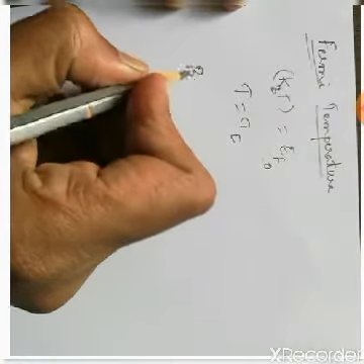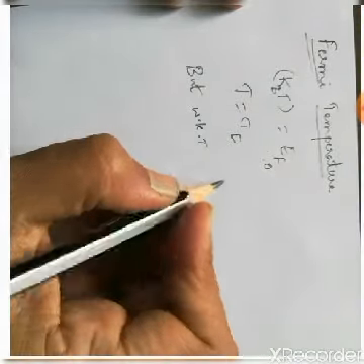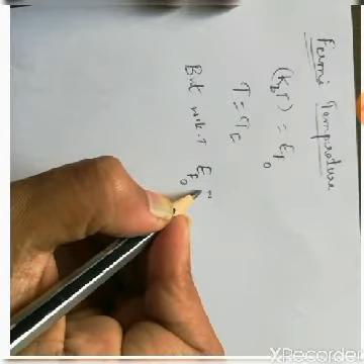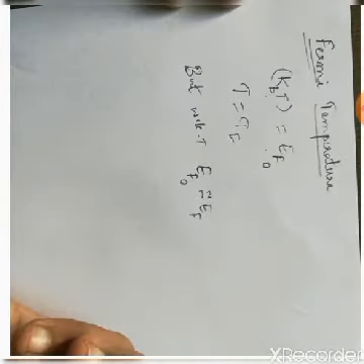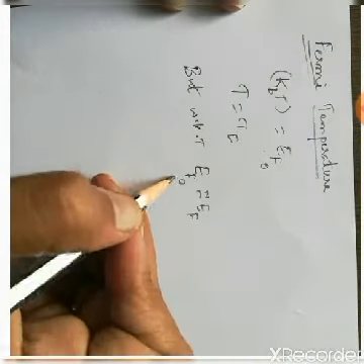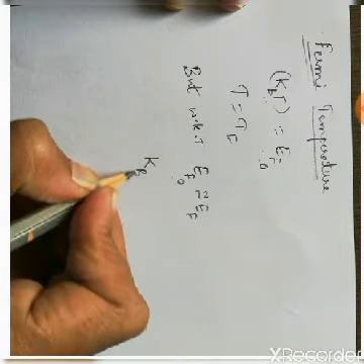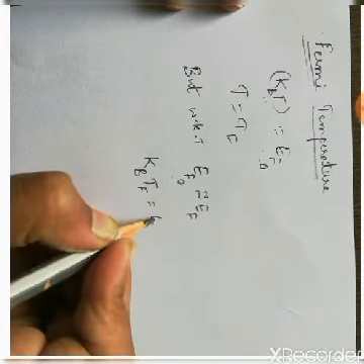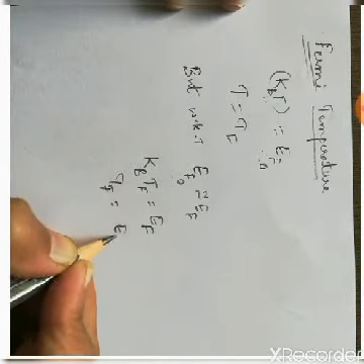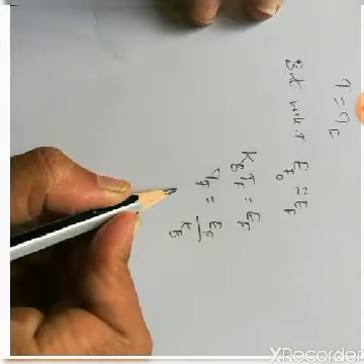But we know that in the earlier video I have said that EF naught is approximately equal to EF at any temperature. That is, whatever might be the temperature greater than 0, we are going to take EF naught equal to EF. So EF naught is nothing but kBTF, and this is equal to EF. So from this I write TF is equal to EF divided by kB. So this is the expression for Fermi temperature.